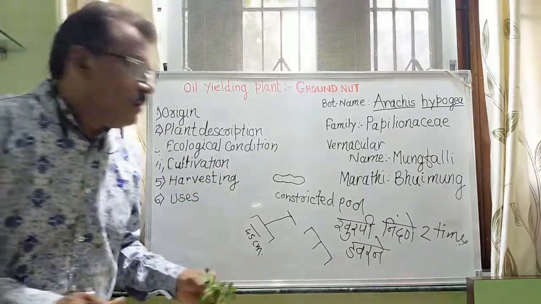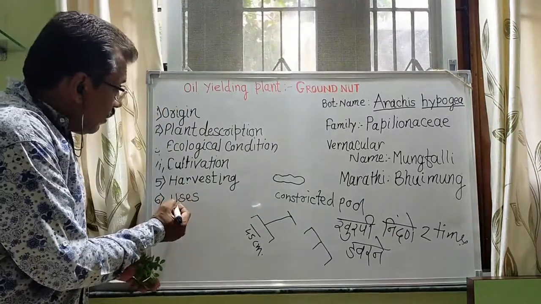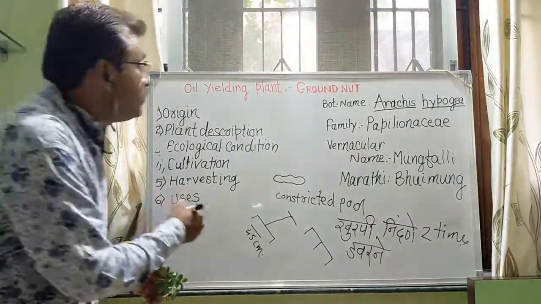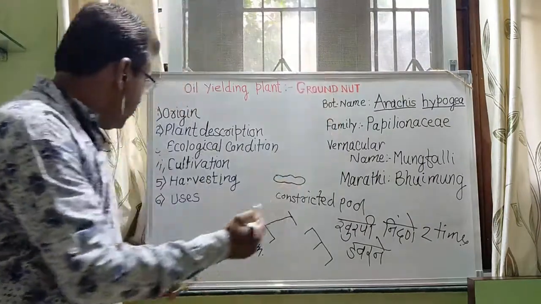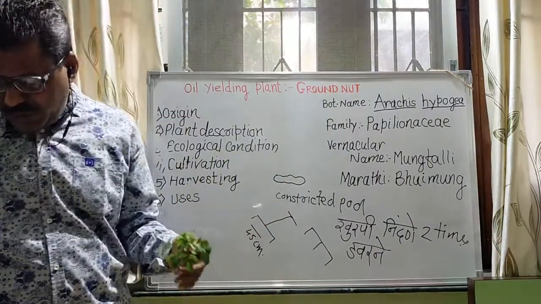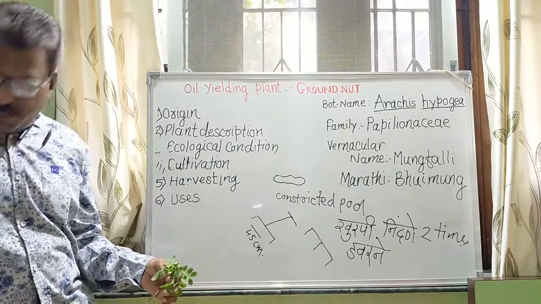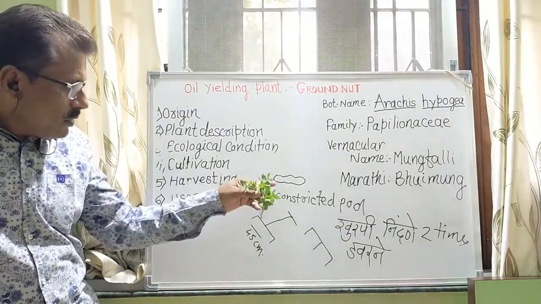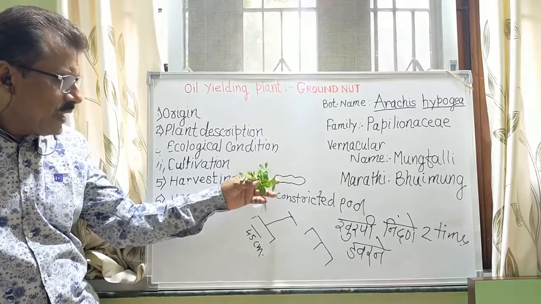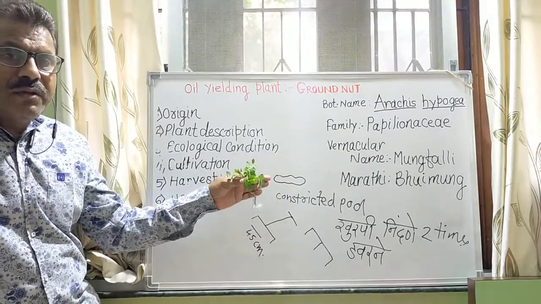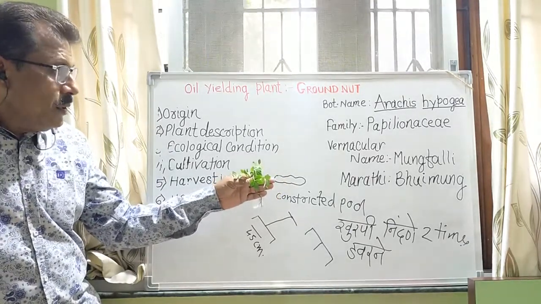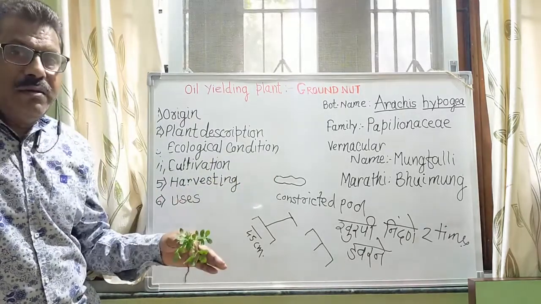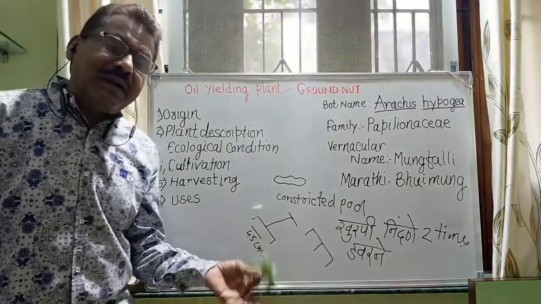Then what about the uses? That is very important concerning our topic. You already know the uses of this groundnut. The husk is obtained after taking the seeds. It is used to prepare a cake for the different cattle.